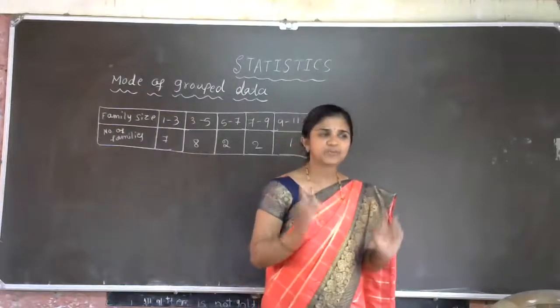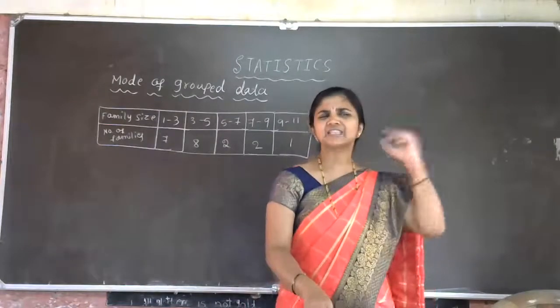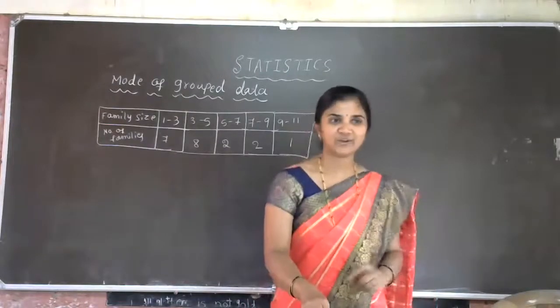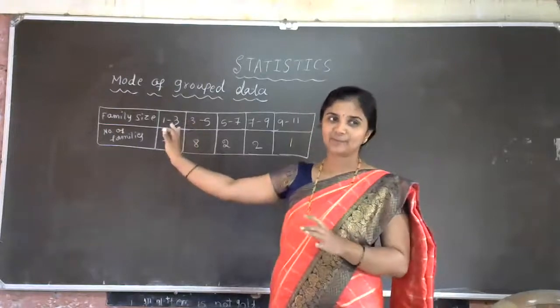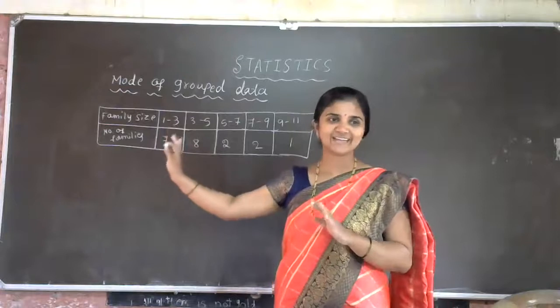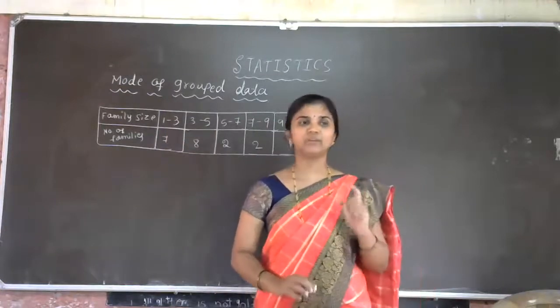Before starting mode of grouped data, let us recall mode of ungrouped data. Just listen. We have one example problem in your textbook.